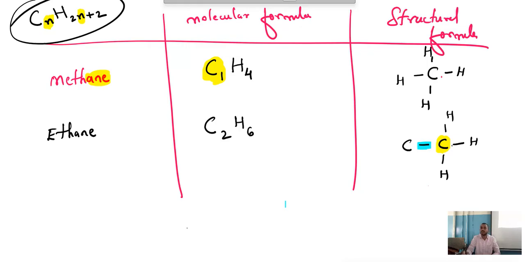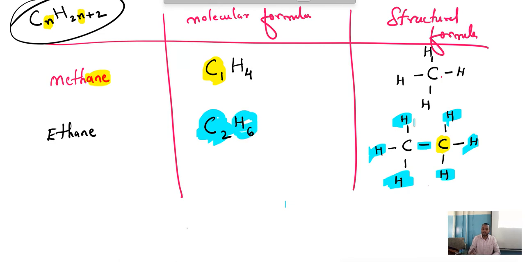Again come back to this C. How many lines do we have? Only 1. How many required? 3. 1, 2, 3, right here. H, H, H. Now I can count: 1, 2, 3, 4, 5, 6. C2, we have carbon 2. H6, we have H6. So this is the structural formula of ethane: 2 carbons and 6 hydrogens.